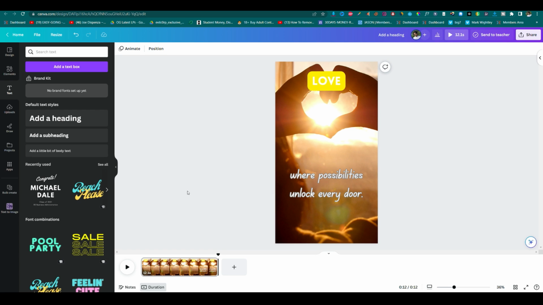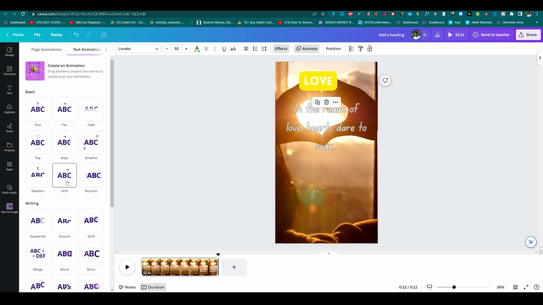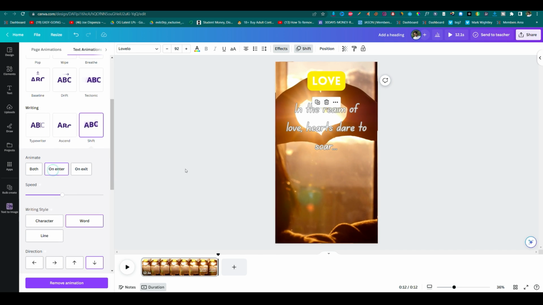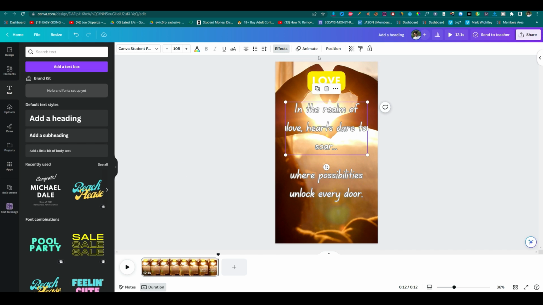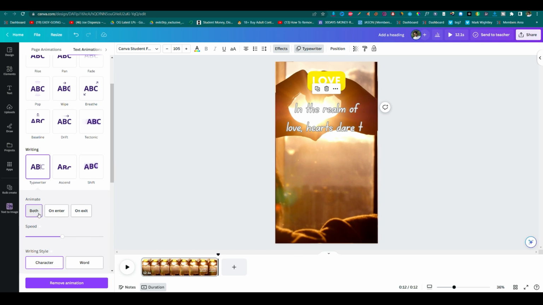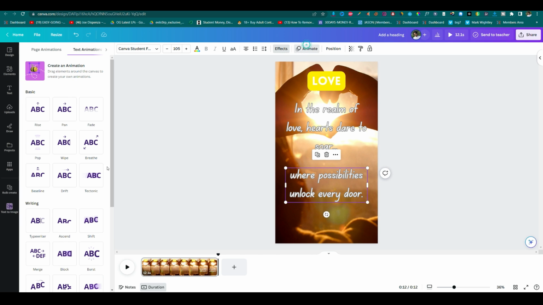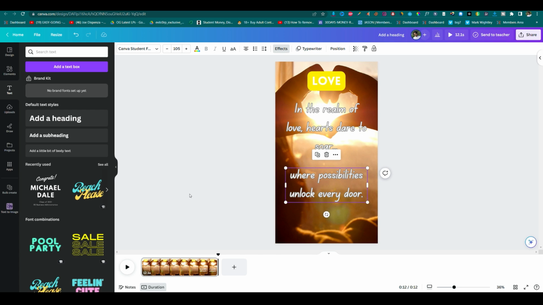Okay, so it became a 12.1 second short, or we can simply change the animation of them. Let's give different animations to all of the elements over here. We simply click on the first one, the first category one. Let's go to the animation section and select any one of them. Let's select this shift one here, on intro only, and for the first verse let's animate it in a different way. Let's go with this typewriter option here. Let's select this on intro only, and for the next one also do the same on intro only, and once again let's preview it.